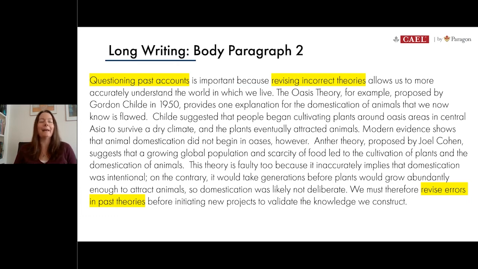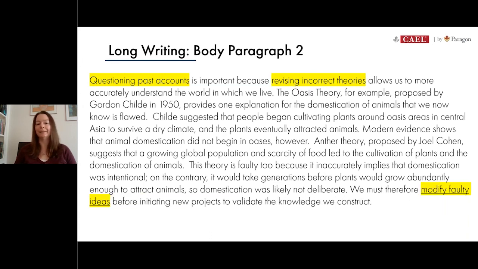This is sort of the second half of my thought up top. That's connecting to my position of revising the past. So this yellow phrase here says revising incorrect theories, and in the bottom I've said revise errors in past theories. So I think that's far too repetitive. I've used pretty much the same verb here, just in a slightly different form. And I've also used the word theories twice. So I'm going to rewrite the bottom phrase. I'm going to keep the idea the same. I'm just going to change the language so it's not so repetitive.